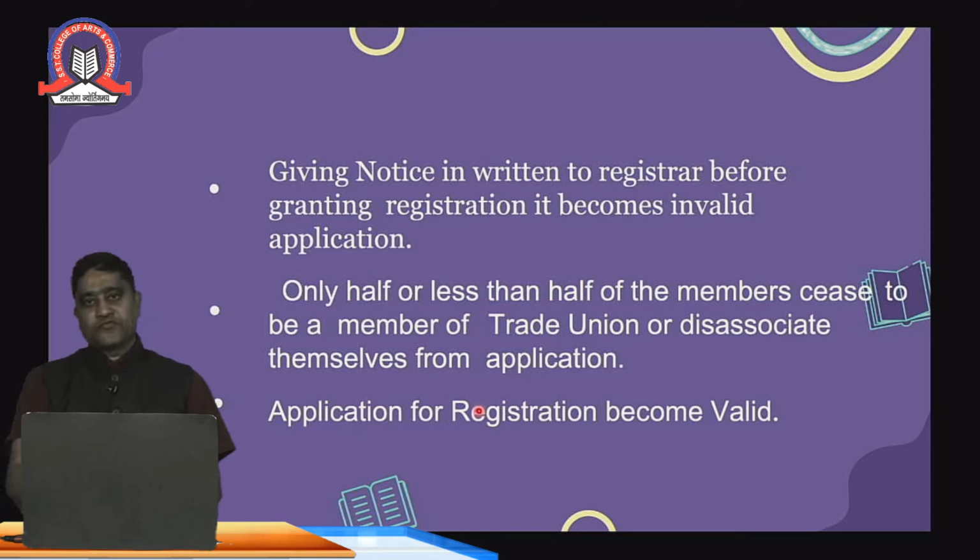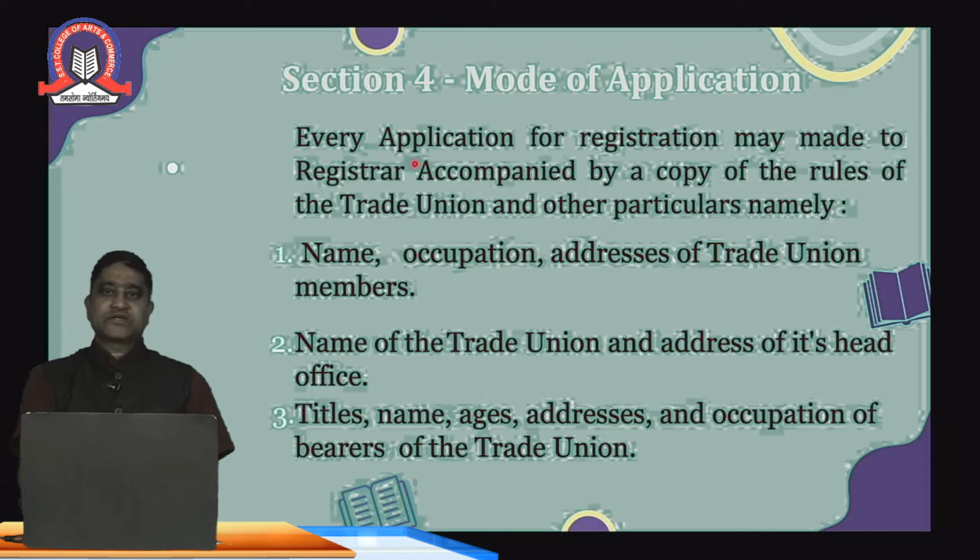Also, when informing the registrar, they should give sufficient reasons why they are removing their names from one union to another union. What section 4 further says is that every application for registration may be made to the registrar accompanied by a copy of the rules. These rules include some important bylaws given by the registrar of trade unions, and some rules that are framed internally by the union which is proposed to be established.